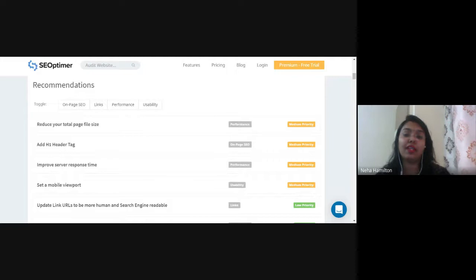आपने बहुत ज़्यादा content लिख दिया है, फिर भी ये क्या है, medium priority. Add H1 header tag. That means H1 tag is not added in the programming of the web pages. Now I have told you already what is H1 tag. H1 tag is the heading of the first paragraph of a particular page. H2 is the second heading in a particular page.